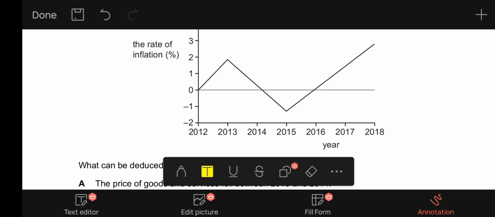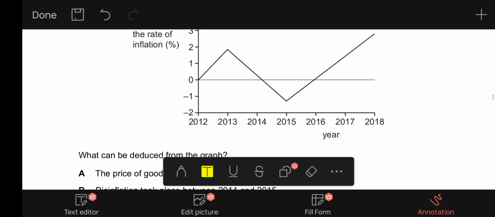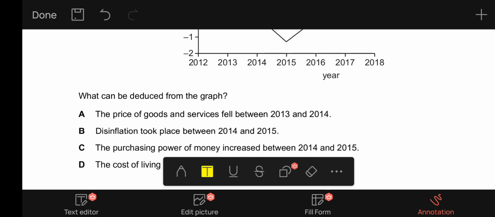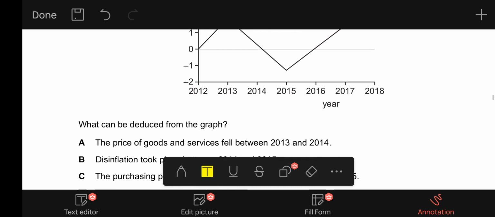So from 2014 to 2015 and from 2015 to 2016, it is deflation because there is a negative inflation rate, which we call deflation. And from 2016 to 2018 onwards, again, there is a positive rate of inflation, which is prices are rising. So what can be deduced from the graph? The price of goods and services fell between 2013 and 2014.